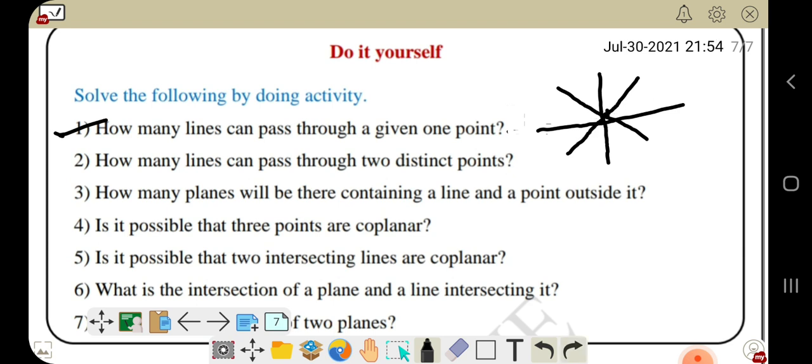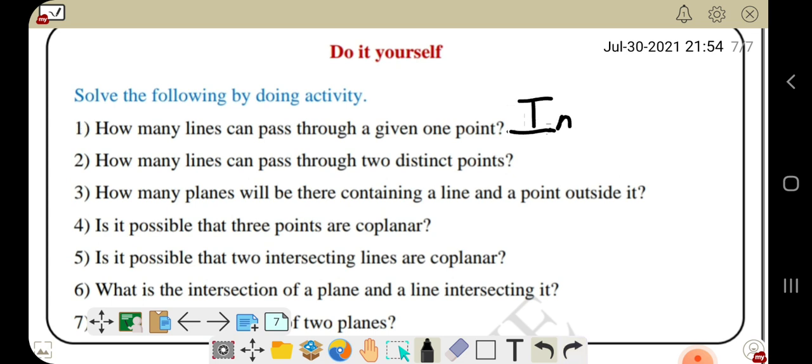So we can say the answer of this question is infinite. Means it is not finite, infinite. Infinite lines can pass through this point.